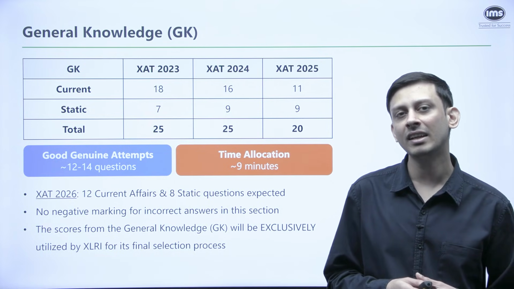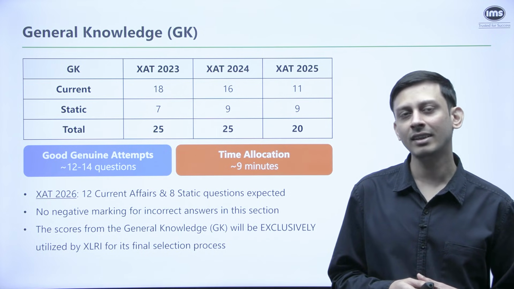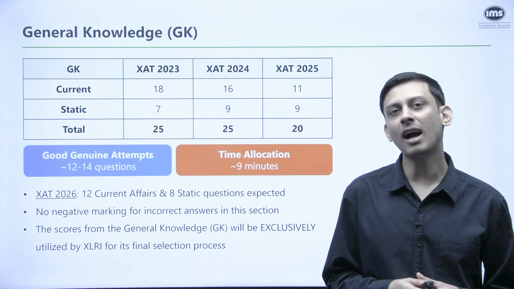Since we've looked at each and every section, if I talk about the preparation, time distribution and the strategy: if you have a good bit of time to prepare every day, you can give 2 hours to each section, 2 hours to VALR, 2 hours to QADI, 2 hours to decision making, and half an hour to GK.